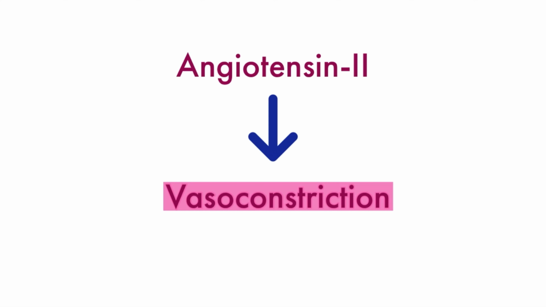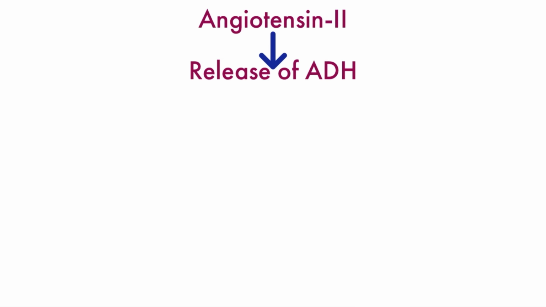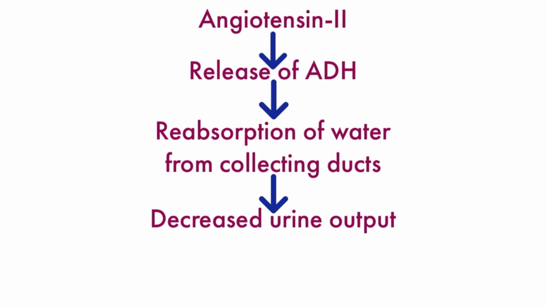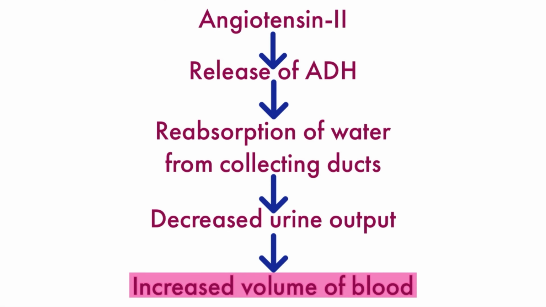Angiotensin 2 is a potent vasoconstrictor. It contracts both the arteries and the veins. It increases the release of ADH, or antidiuretic hormone, from the posterior pituitary gland. ADH acts on collecting ducts of the kidneys to increase water reabsorption. As a result, urine output decreases and blood volume increases.